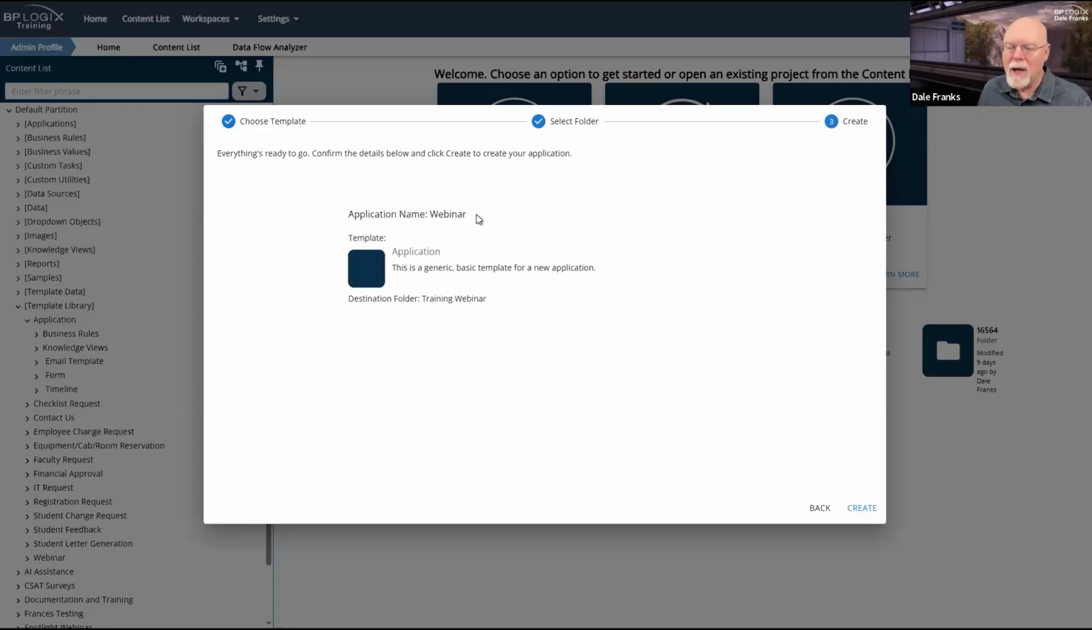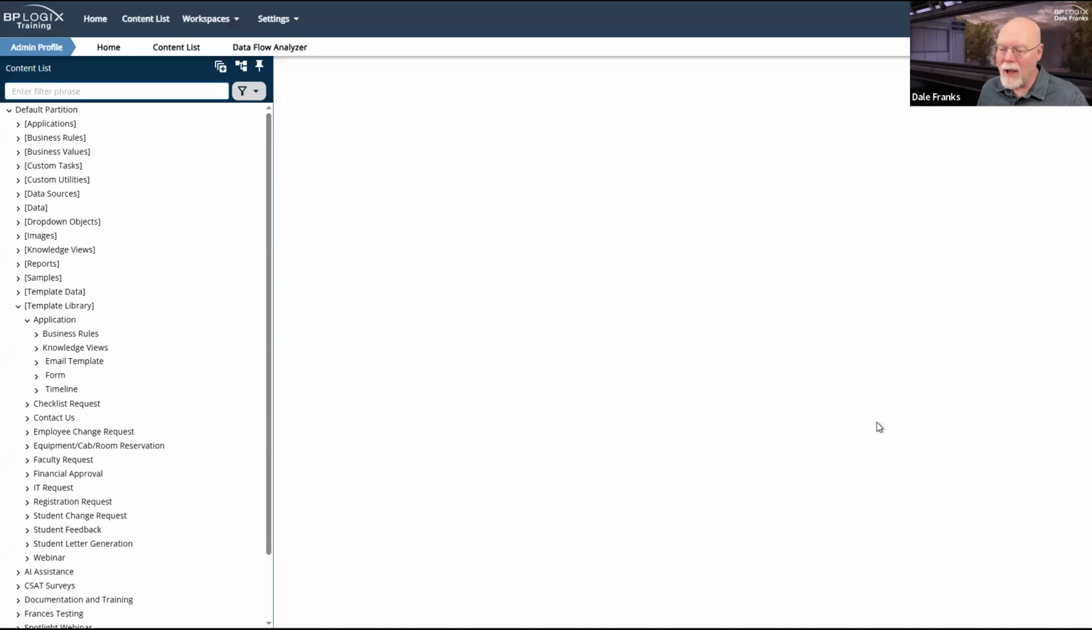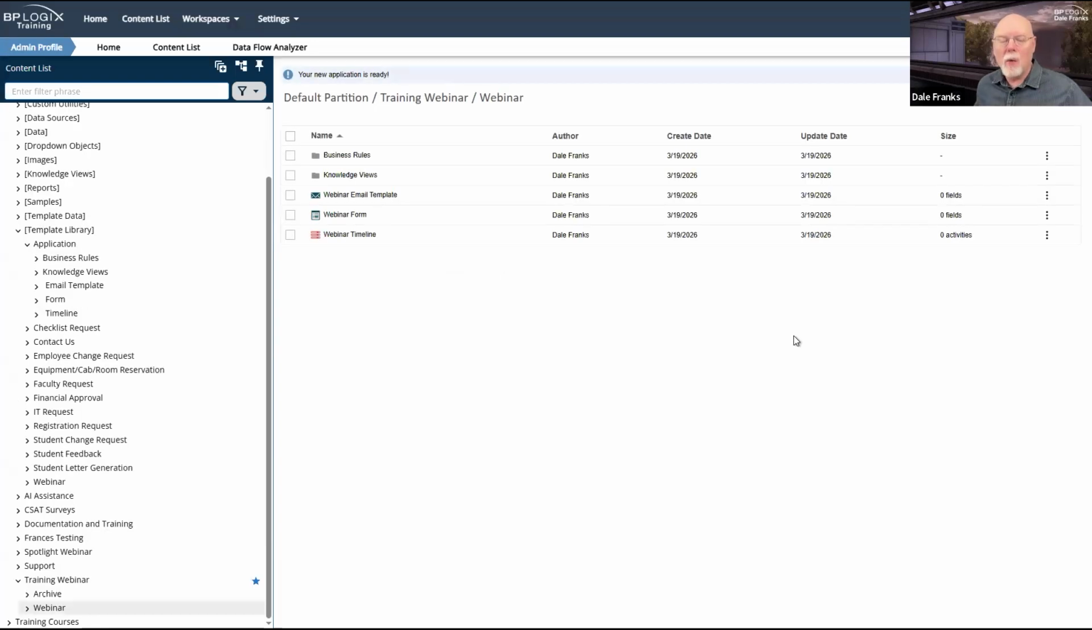So now it's telling me everything is ready to go. It's going to be called a webinar, and it's just a generic application template. The destination folder will be training webinar, and I will hit create, and we'll see the creation dialog box. It will say it has been created, and I can go ahead and close. And when I close it, it's automatically going to navigate me back to default partition training webinar.